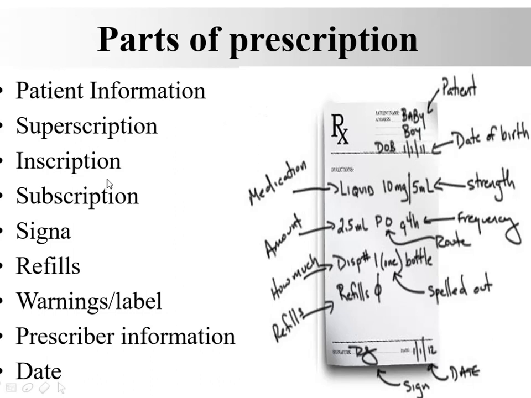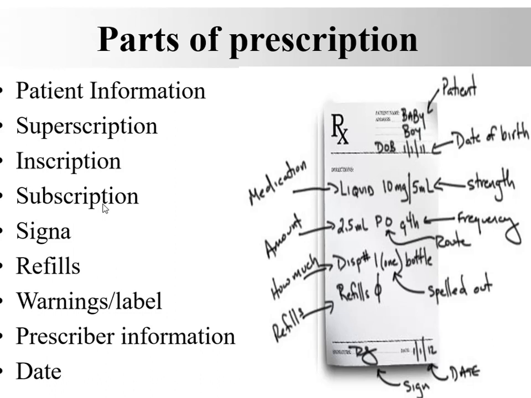After inscription, subscription is mentioned. Subscription is basically meant for a pharmacist. It contains detail about what the pharmacist has to do with the prescribed ingredients. As I have already mentioned, a few decades ago, the pharmacist was responsible for the preparation as well as for dispensing of medicines. Thus, in case of compound prescription, subscription was an important part.